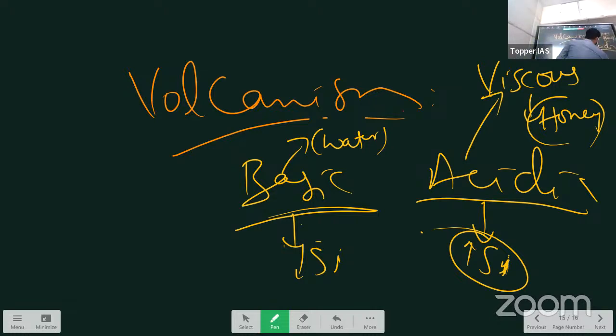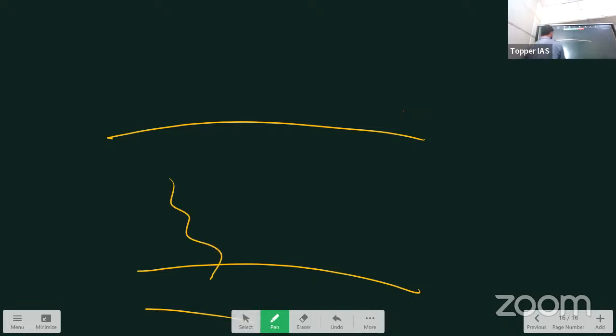Now take up this. This is the Earth's surface. There is this asthenosphere. From the asthenosphere, magma is erupting through the cracks. Assume it is viscous, meaning acidic magma or acidic lava. Viscous means it does not spread easily, but it grows in height, and spreads over a lesser area in width. Why? Because it's not like water. It is like honey, it can accumulate at one place. So it will develop mountains like this.